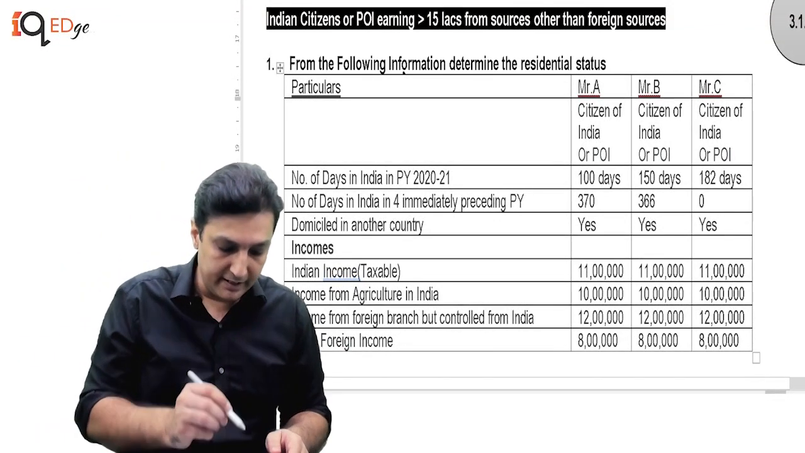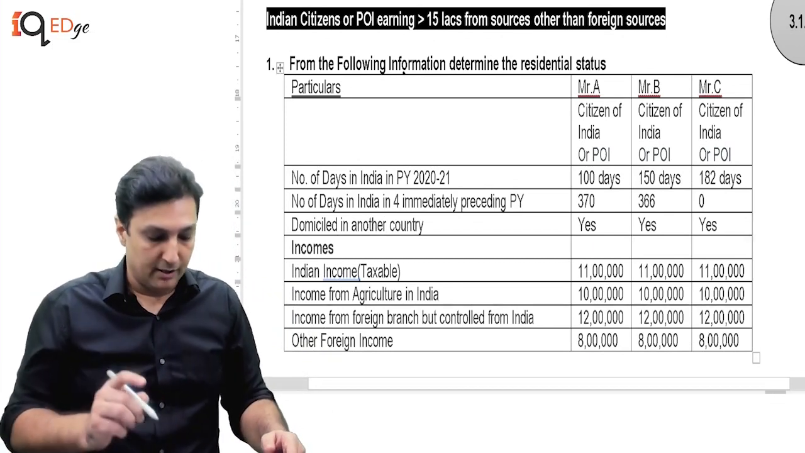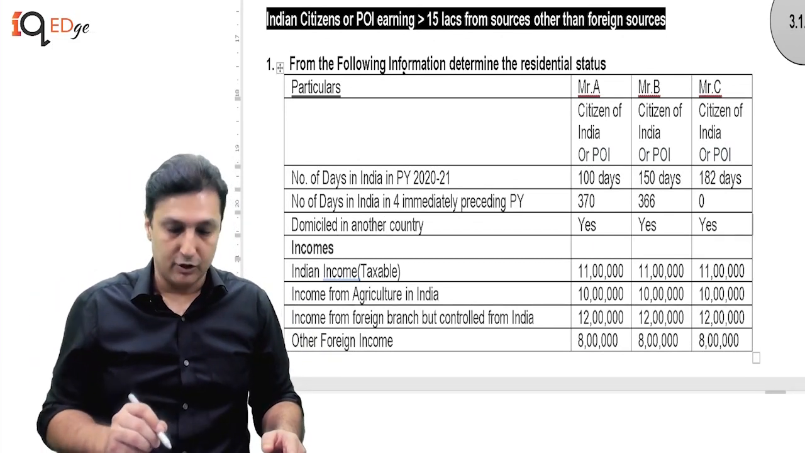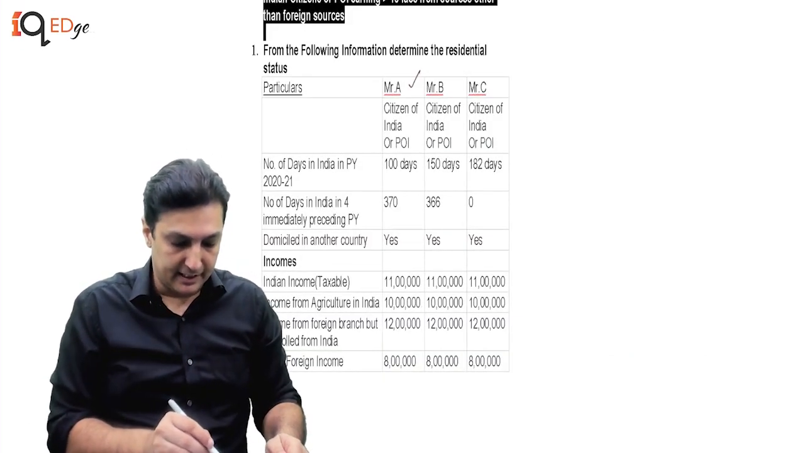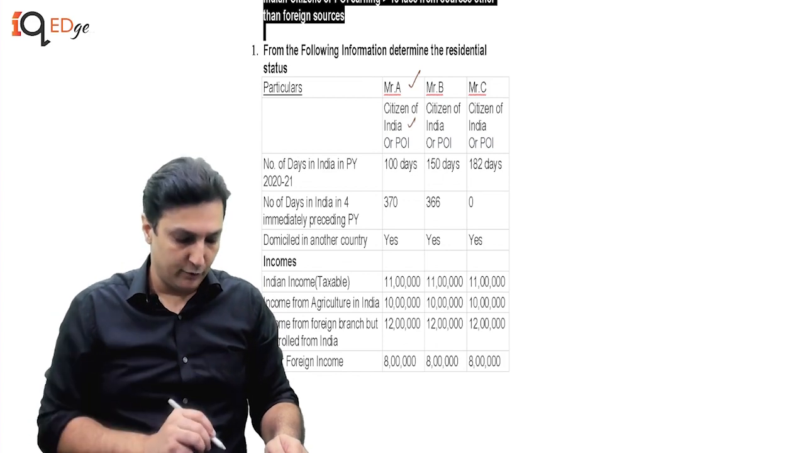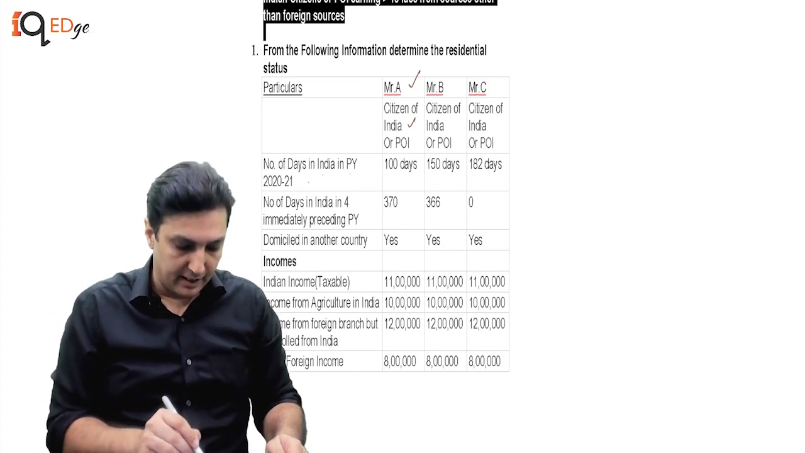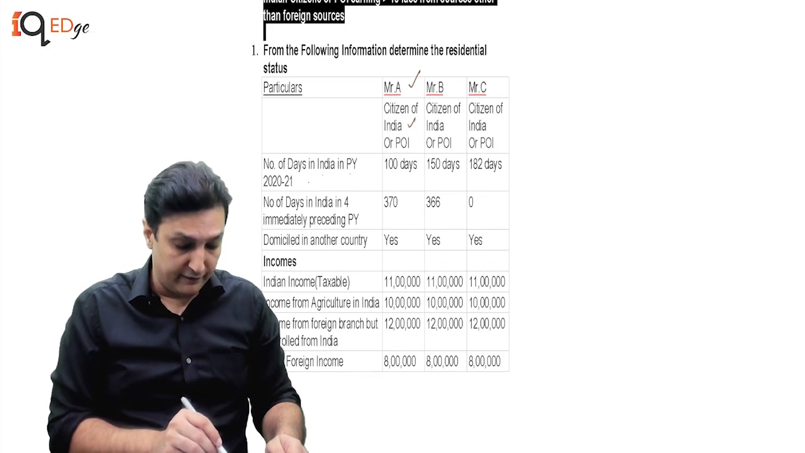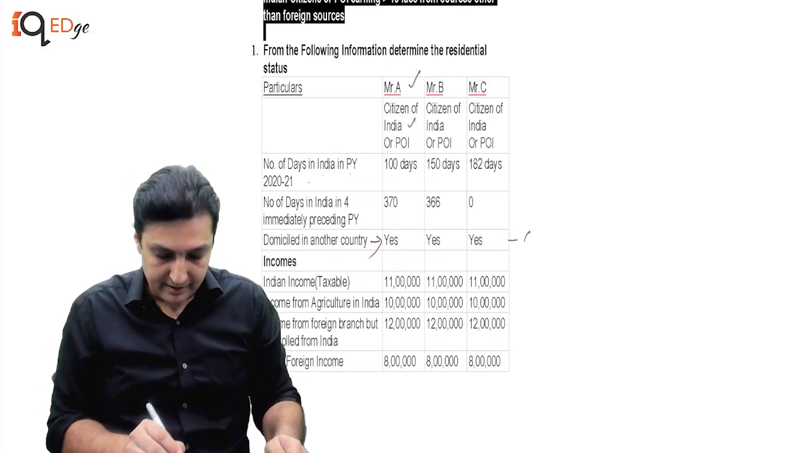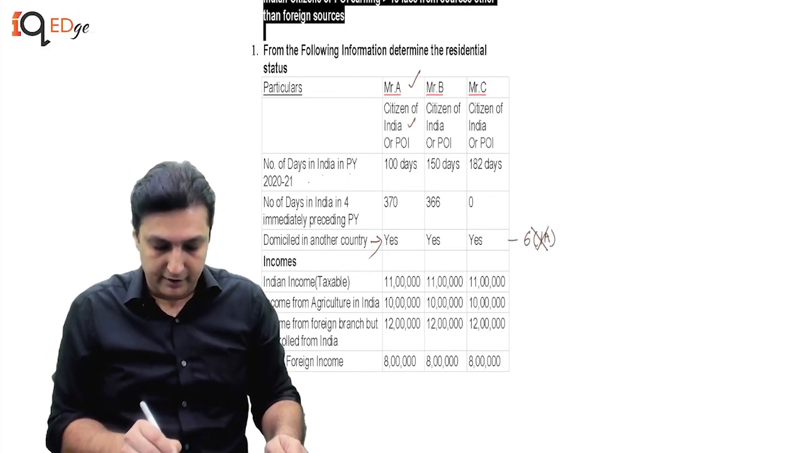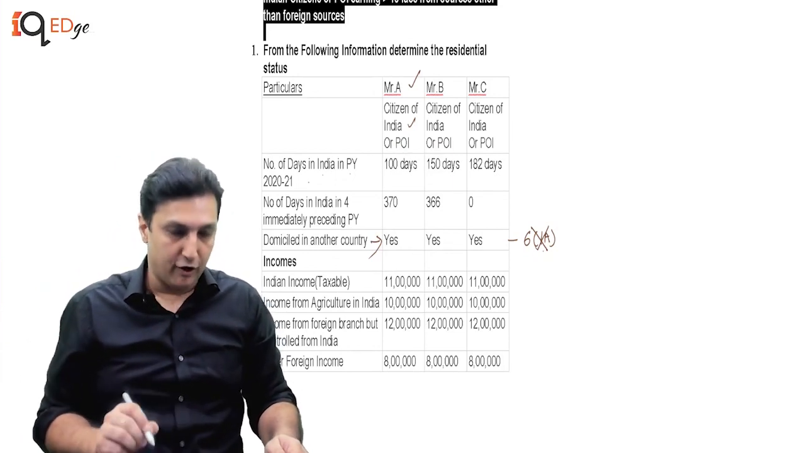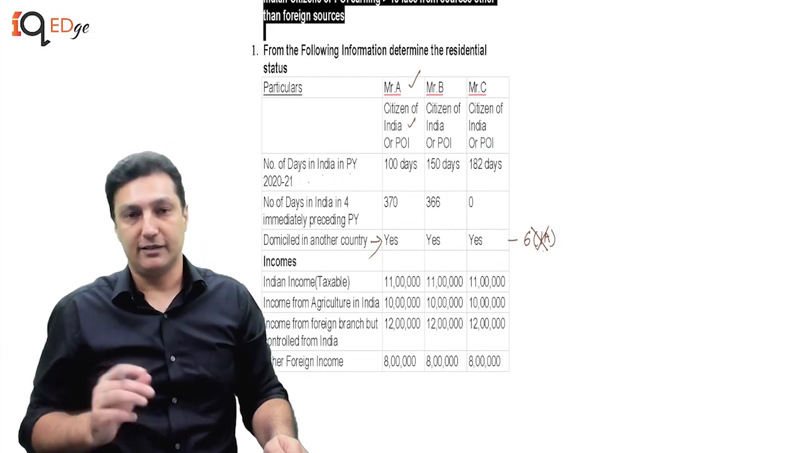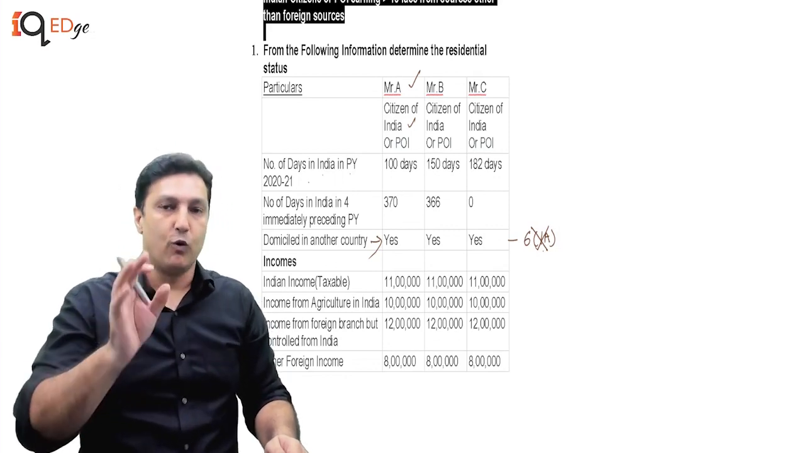Now, we say from the following information, determine the residential status with the particulars given here. So we have a Mr. A, and I can see citizen of India or a person of Indian origin. Number of days in India in the previous year are given here. Number of days in India in 4 immediately preceding years are given, and domiciled in some other country is given. If it is a yes, then this section is obviously not going to be considered. Then incomes are given over here, other foreign income, etc. We need to calculate obviously the residential status and maybe then decide what is assessable in India.